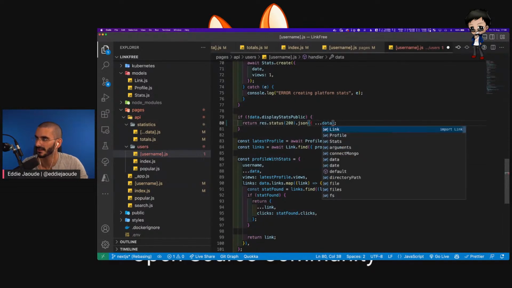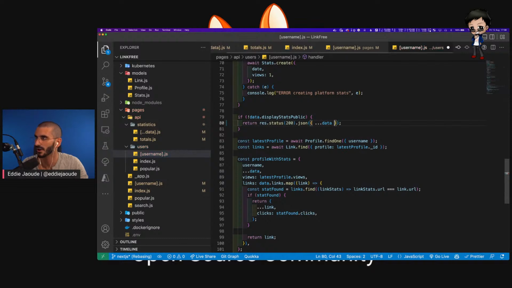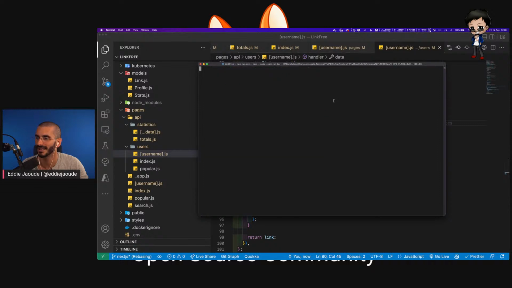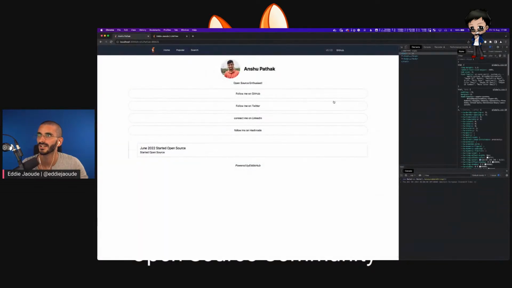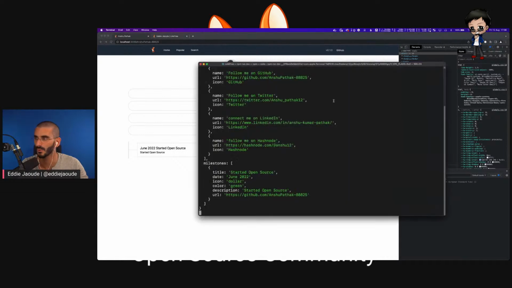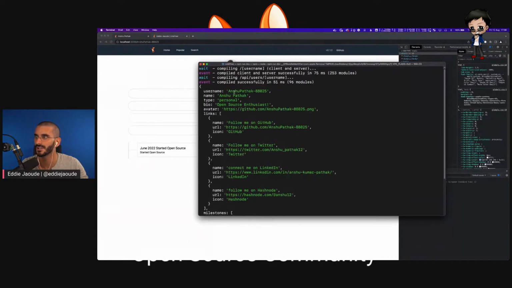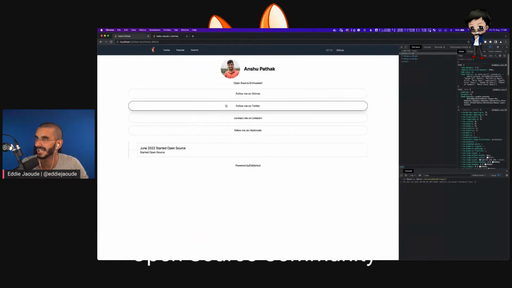Do the data. So we want all the data that we've got, but we also want the username. So we want to do something like that. That's going to work now. Watch, if I clear the console and refresh, they've got the data to not display the clicks and so forth, but it will still work. You'll see a username at the top, perfect. So now if I click, there is no error in the console.